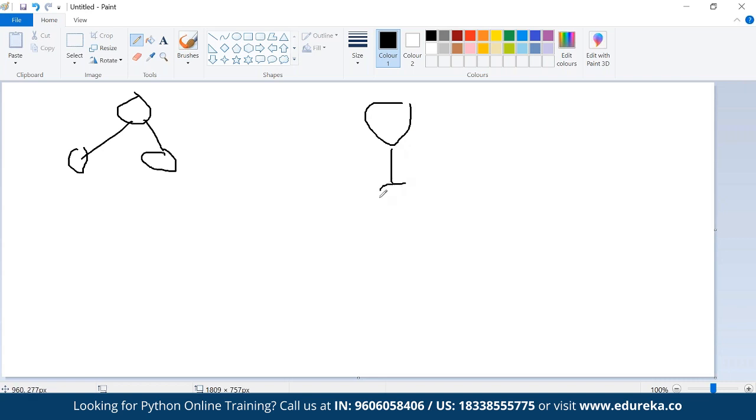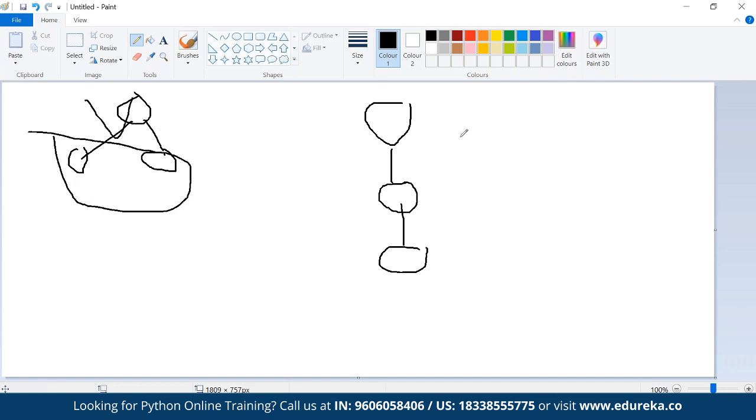Parent giving property to a child and the child giving property to his child. That is multi-level. So here I have only one parent and two childs. However, here my father gave me the property, I gave the property to my son. It's like Dhirubhai Ambani, Mukesh Ambani, Anil Ambani.